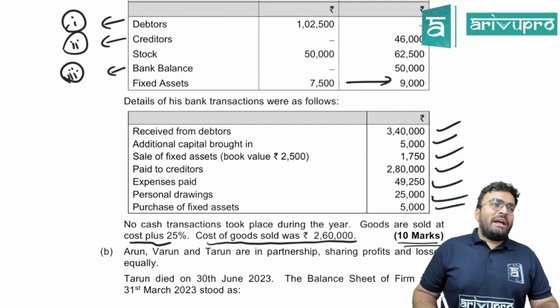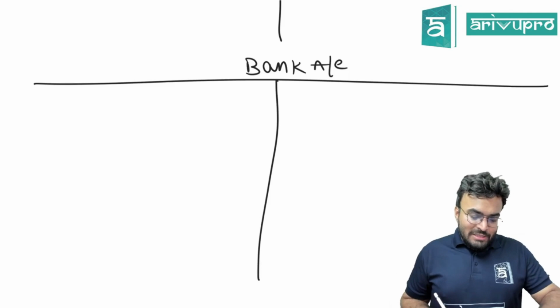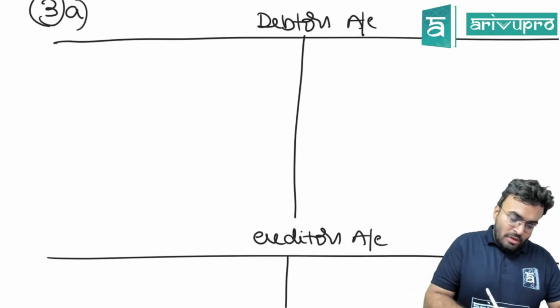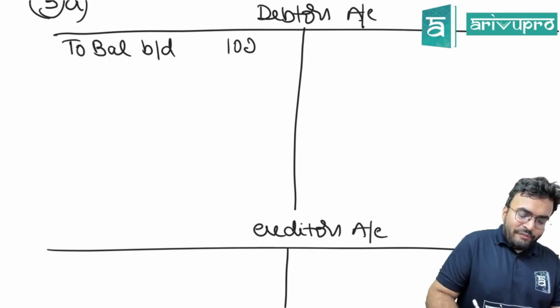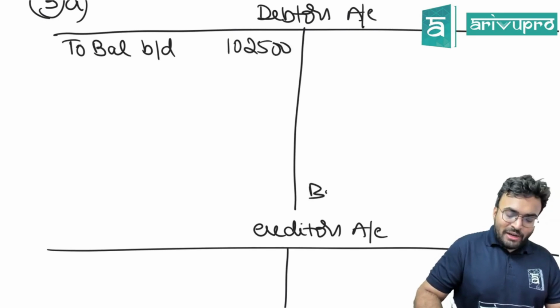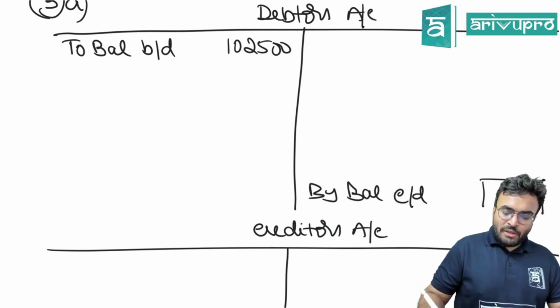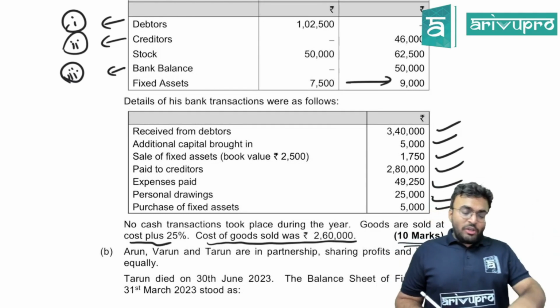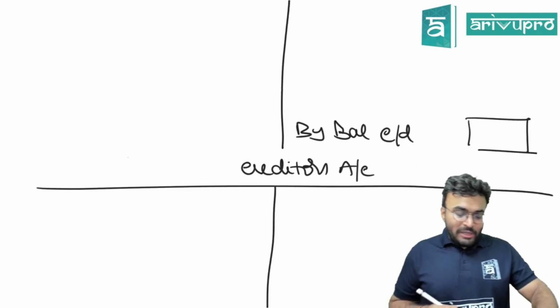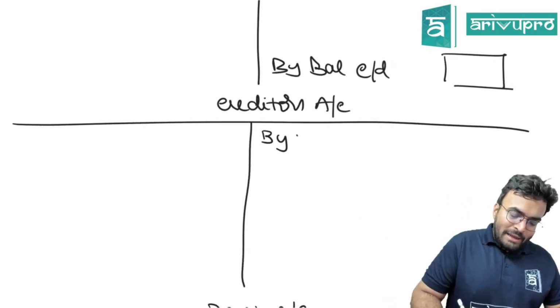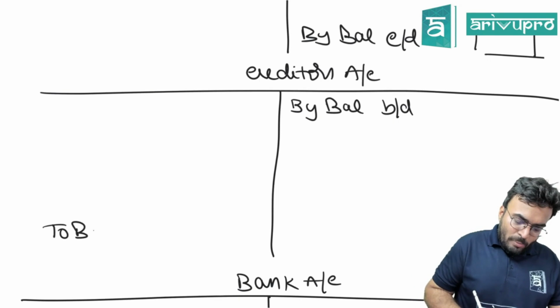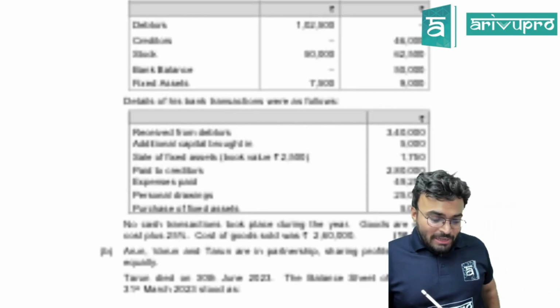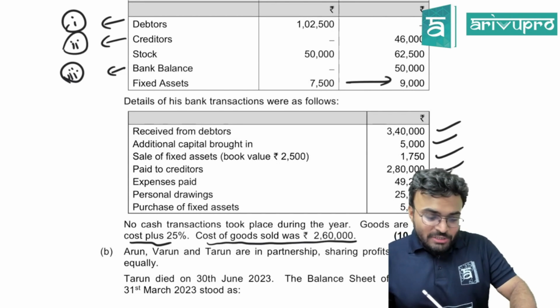Now debtors, tell me, do we have the opening balance of debtor? Yes, how much is the opening balance of debtor? To balance brought down, 1,02,500. Do we have the closing balance given right now? No, we have to calculate by balance carried down. We'll see later. Creditors, do we have the opening balance? No, we don't have the opening balance. So by balance brought down, we don't know. But do we know the closing balance? To balance carried down. What is the closing balance? 46,000 is the closing balance.